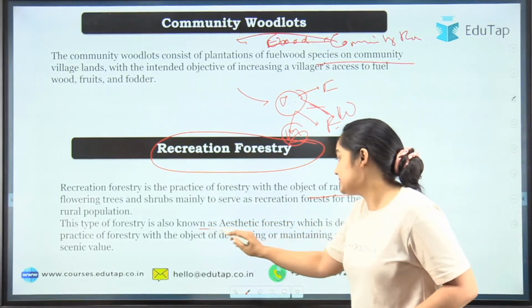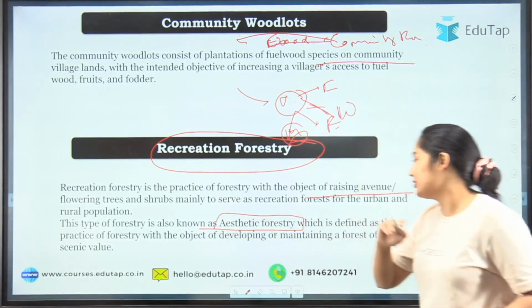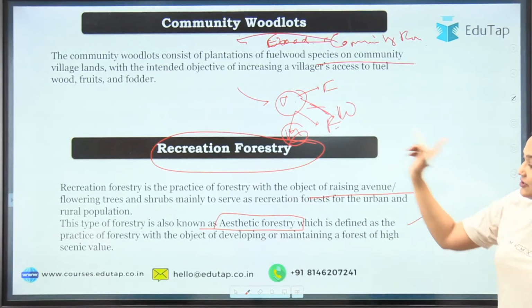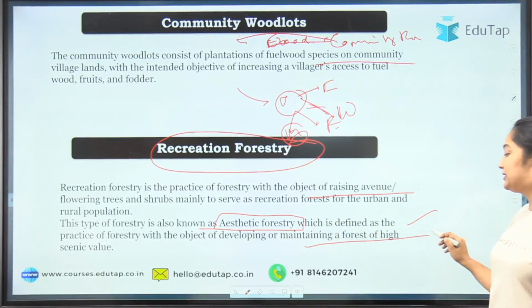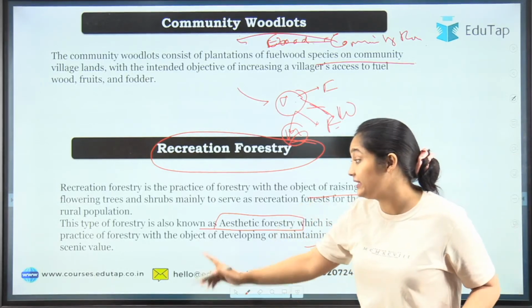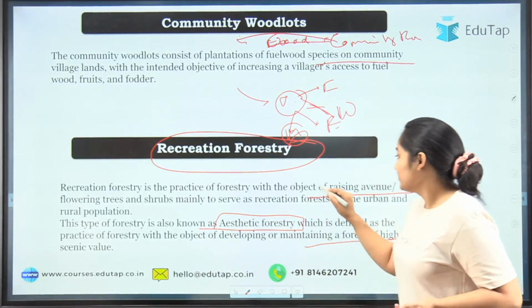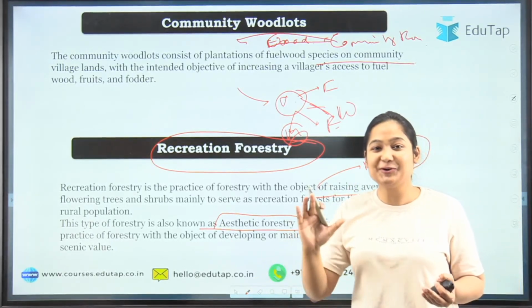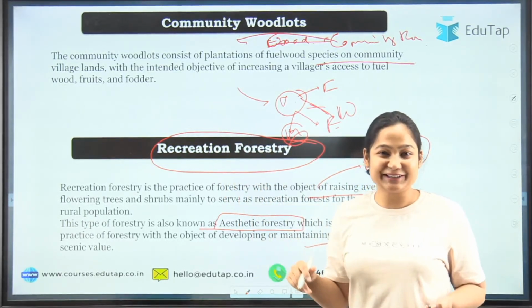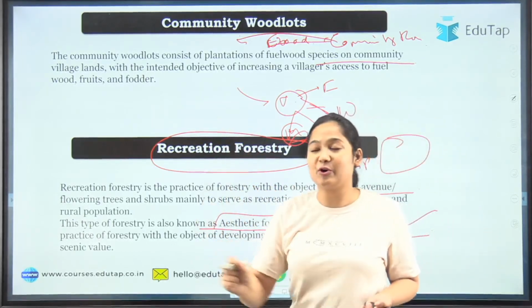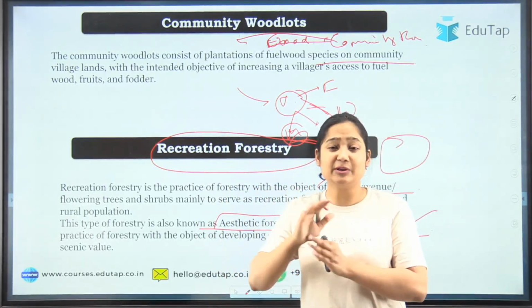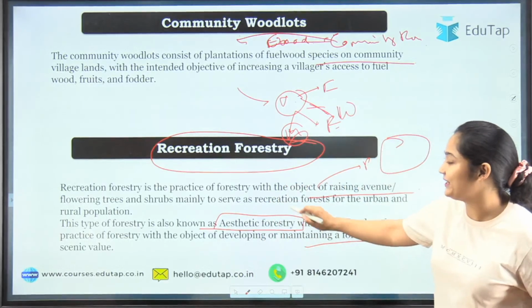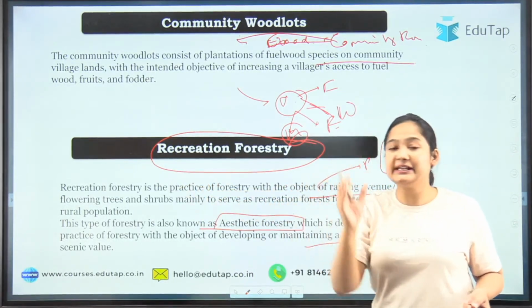So this kind of forestry is also known as aesthetic forestry, which is defined as the practice of forestry with the object of developing and maintaining the forest of high scenic value. So your purpose here is that the land should look good. You are doing the forestry not for protecting the plant in the farm, not for getting the product out of it. You just want your farm to look beautiful. That is why we call it aesthetic forestry or recreation forestry.